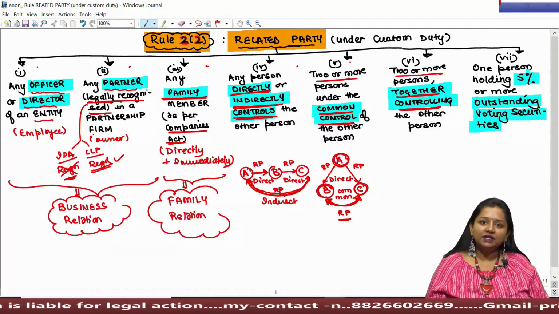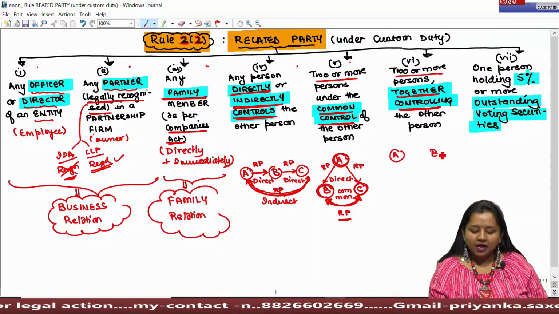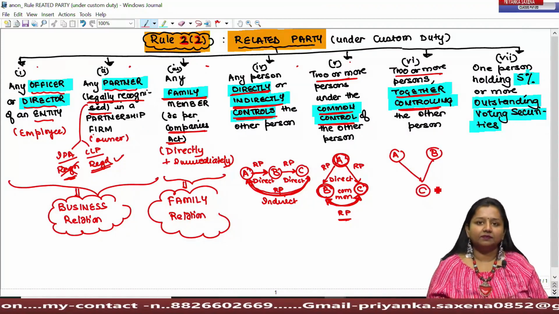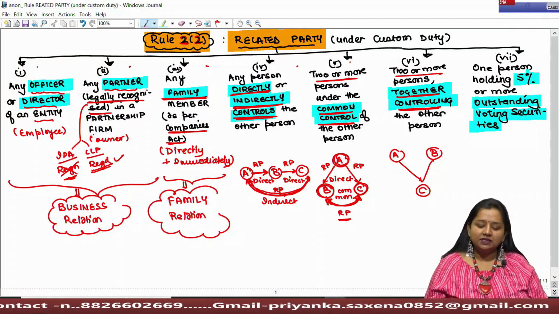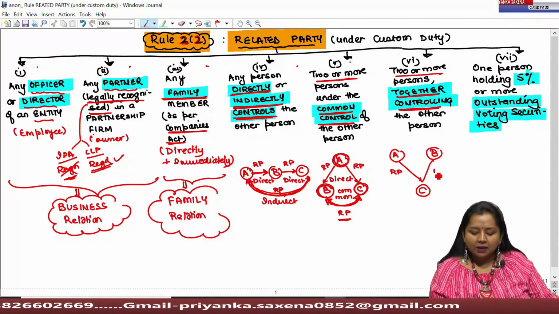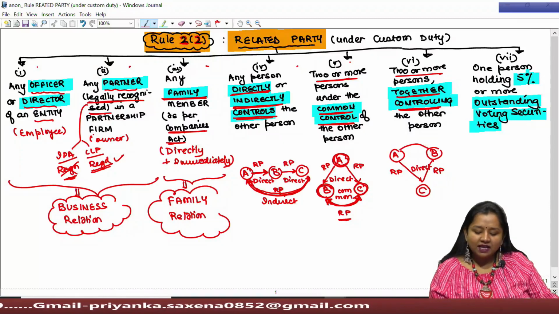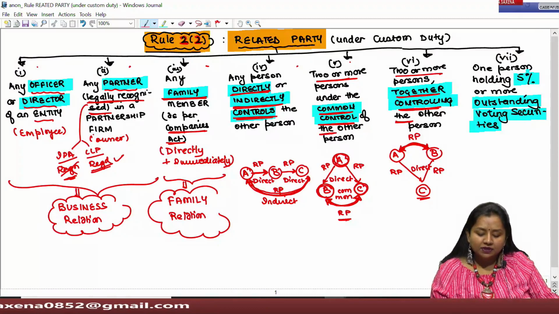Okay. Then the next one they say is two or more persons together controlling the third person. That is, A Limited and B Limited both are controlling C Limited. Both are holding a sufficient, appropriate amount of shares in C Limited. So in any case A and C are related party, B and C are related party because they are under direct control, as well as A and B shall also be treated as related party because together they are controlling the third common person.